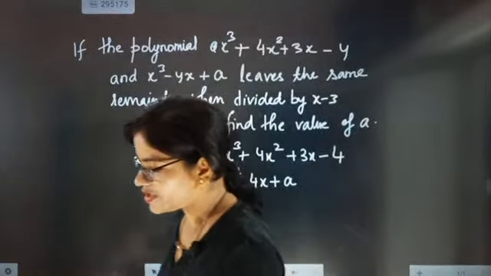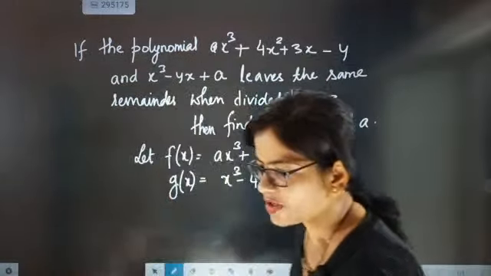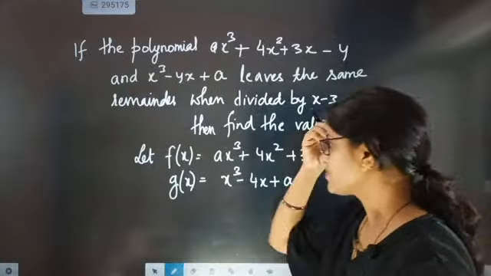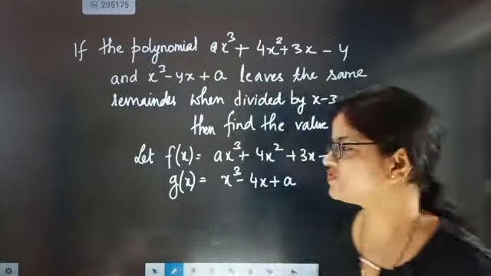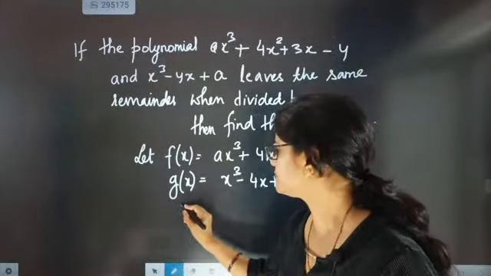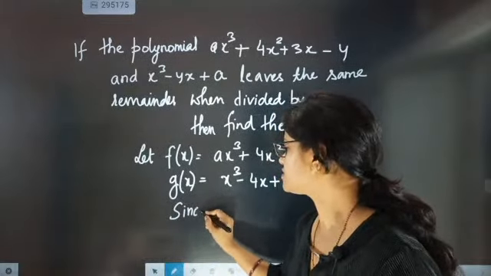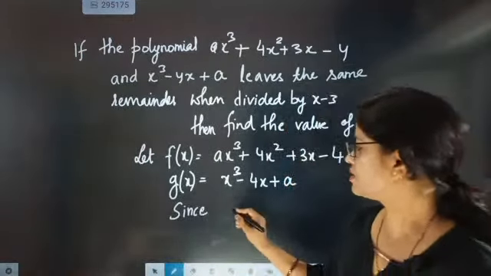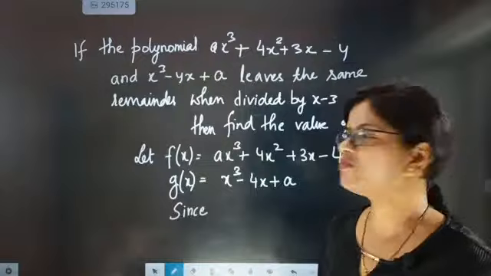Minus 41 by 27. A is coming minus 41 by 27. Okay, let's see. Now look here, beta. F of x, g of x we have taken, see the remainder for both.